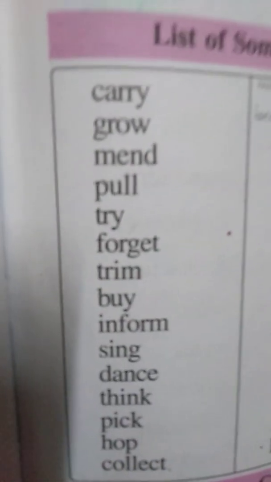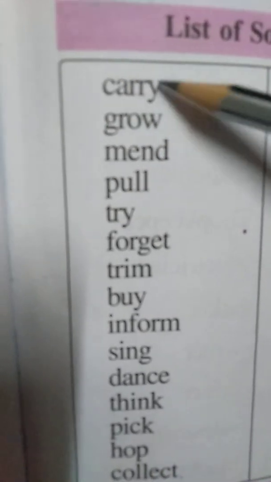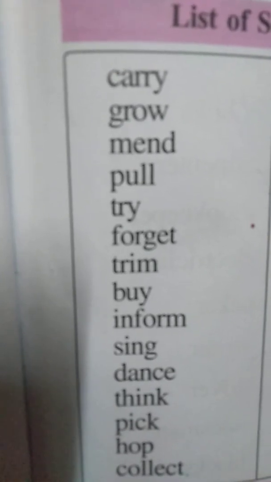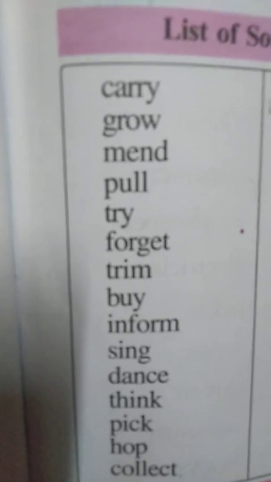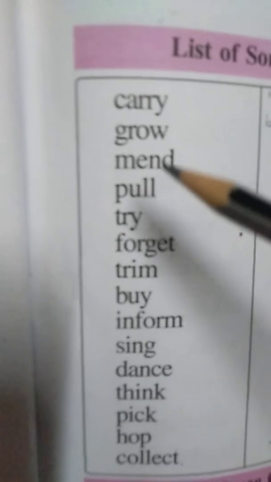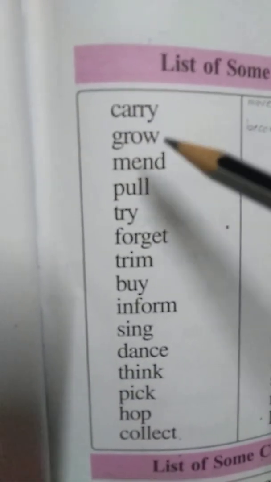Okay, children? So in that the first one is given CARRY, carry. Here I am reading so that you should know the pronunciation of these words. The first one is CARRY, carry, and next one is GROW, grow.